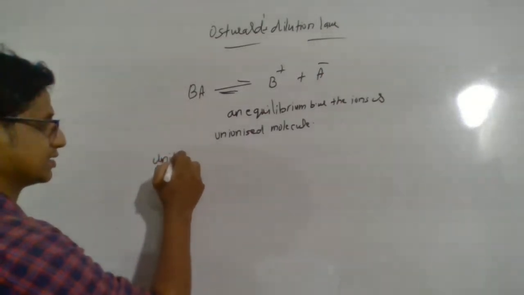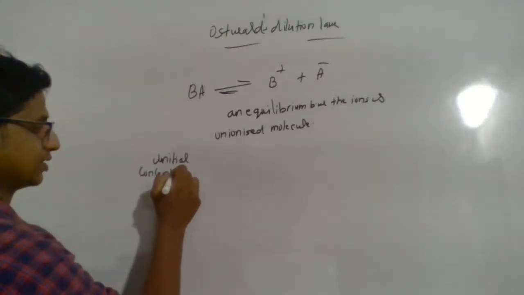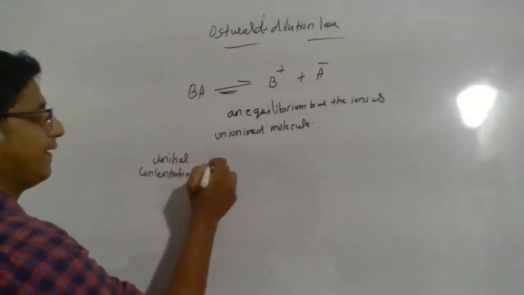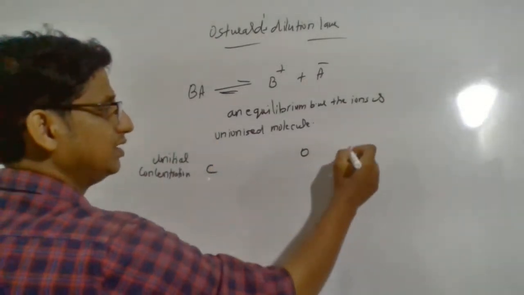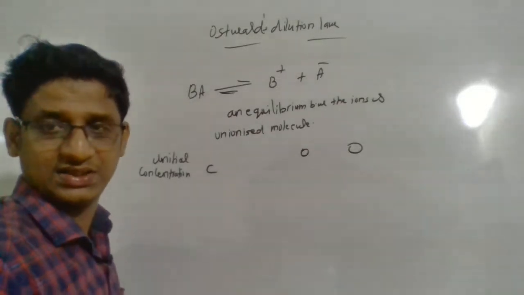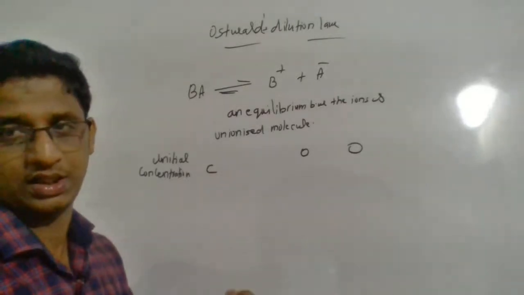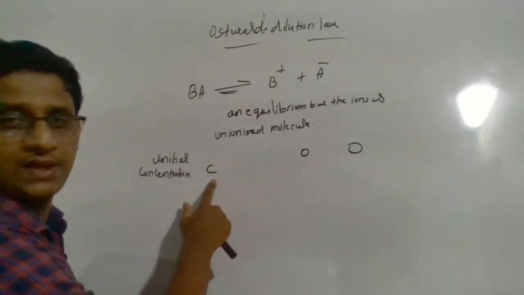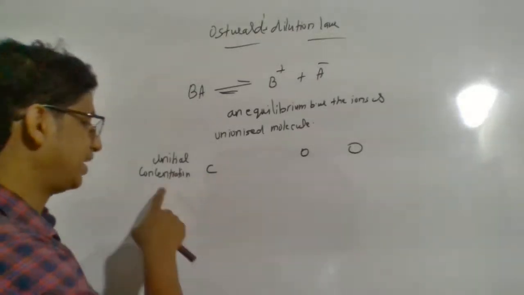Imagine at the initial condition, let C be the concentration of the electrolyte. Initial condition means the amount of electrolyte that you have taken, and it has not really ionized. So let the initial concentration be C, and let 0 be the concentration of ions at the initial condition.